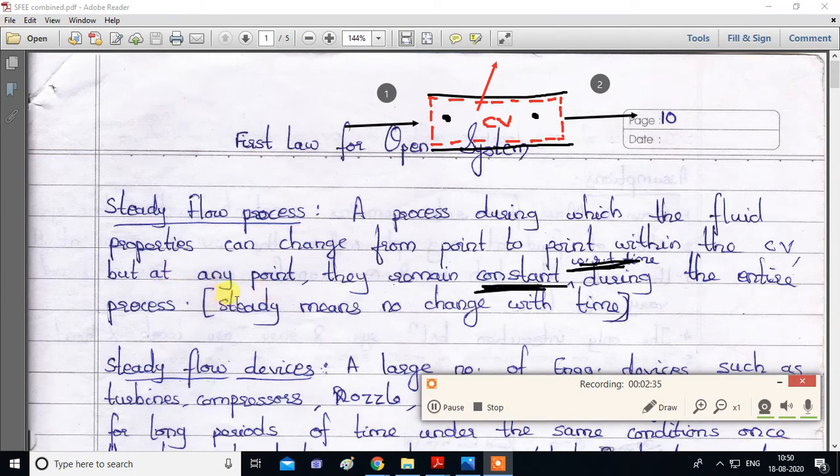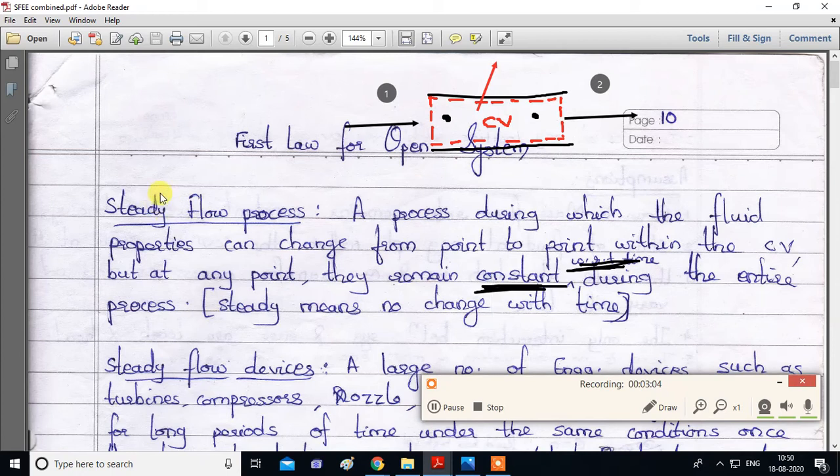So, what is the meaning of this word steady in steady flow process? It means no change with time. So we'll see once again: a process during which the fluid properties can change from point to point. From this point to this point, the property will change. But for this point, with respect to time, the property will remain the same. This is known as steady flow process. So in open system, we are going to study steady flow process.